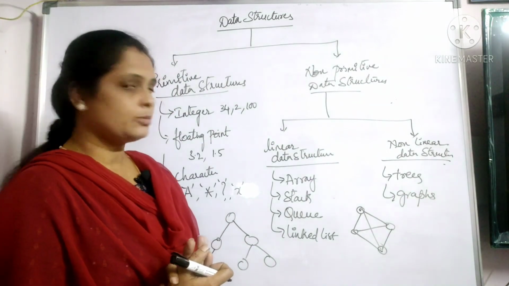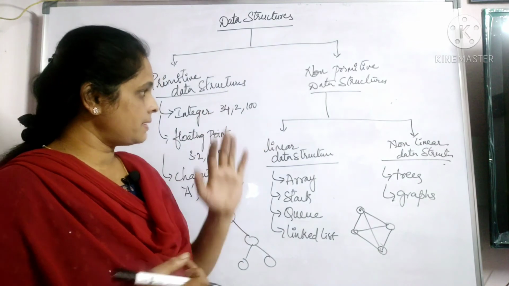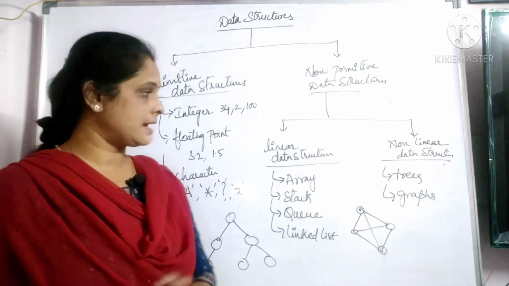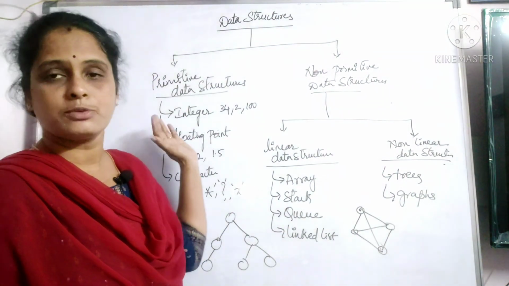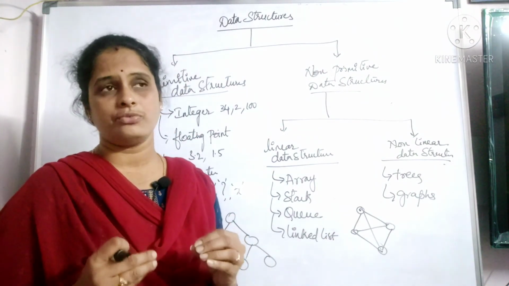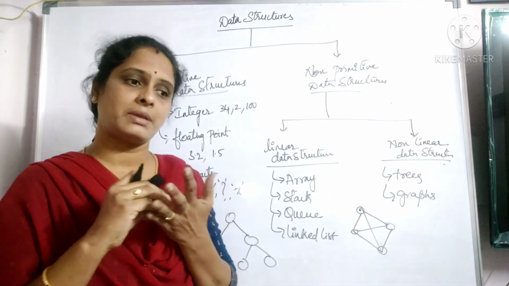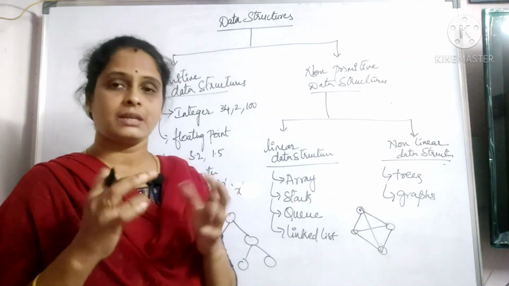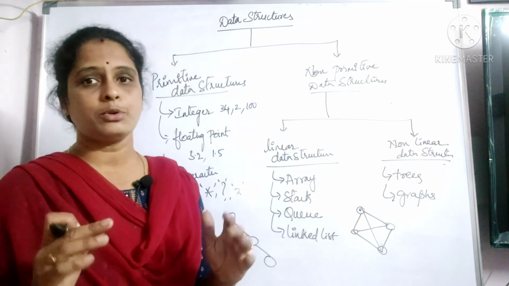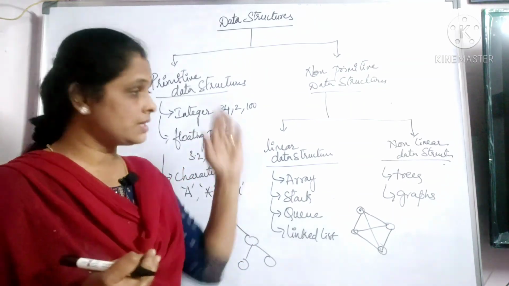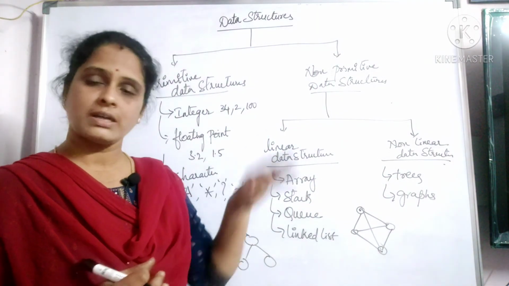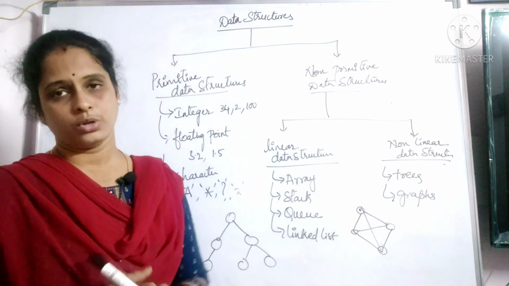Fine, that's it. Almost all topics are covered, right? So this is the basic introduction of a data structure and different types of data structure. In the next class, we will not discuss these primitive data types or the primitive data structures, because every programmer is pretty well aware of what these primitive data types are, what memory they take, what size they take, what type of data they hold. Being a programmer, of course, that is the basic thing we know. When we know this, then only we are entering here, right? So in the next class, we'll discuss the linear data structures first. Once we are done with linear data structures, then we'll move on to non-linear data structures.